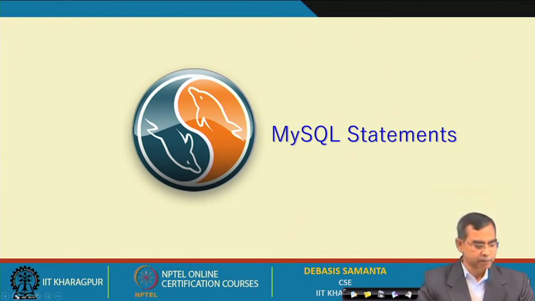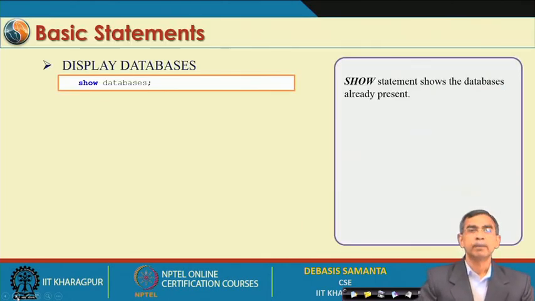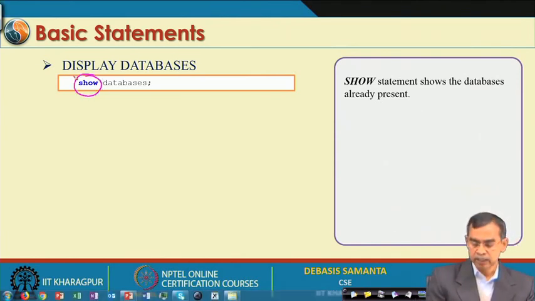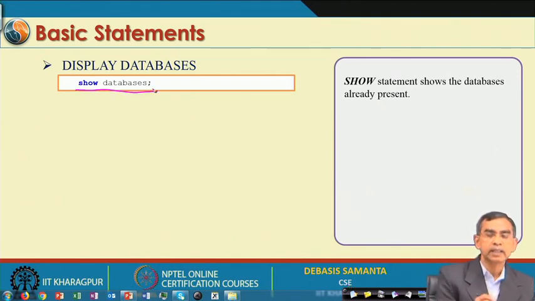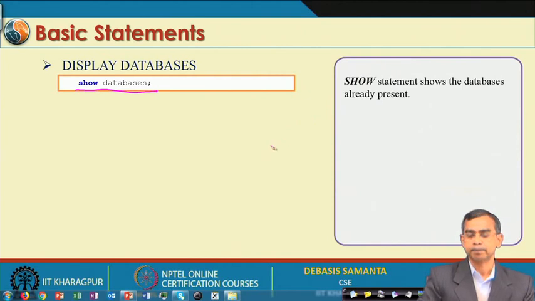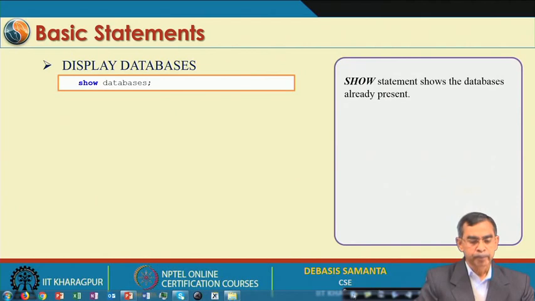Now, there are different statements, and the first statement that you can use is the show statement. I can say it is the show command. You can type it in either small letters or capital letters, it is not an issue, and then show databases. That means this is the full command. It will tell you what databases are available under MySQL at the moment. I am just telling you the different commands that you should learn first. So, this is the first command that you can think about.